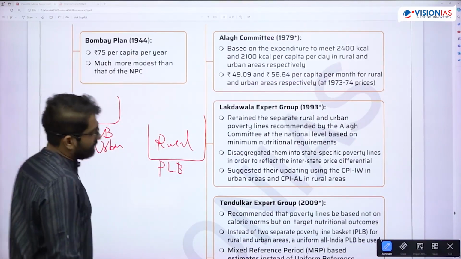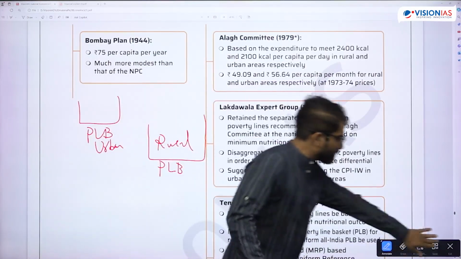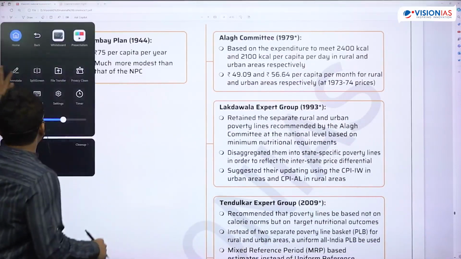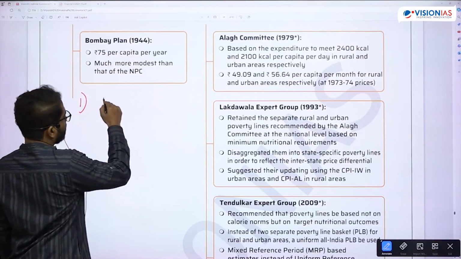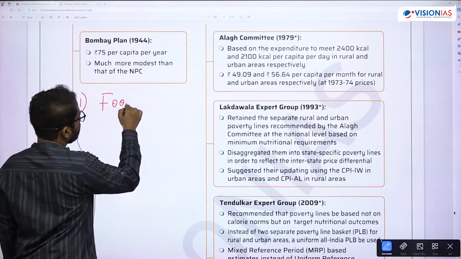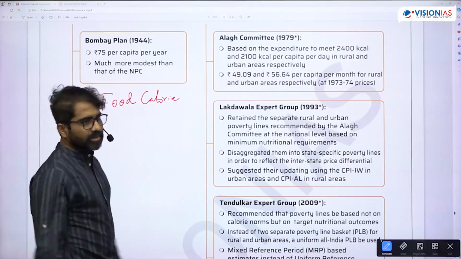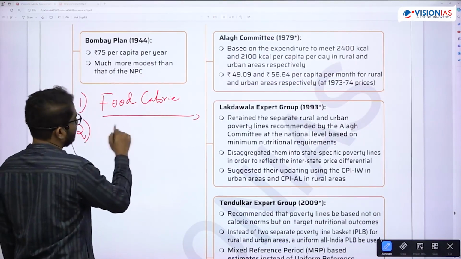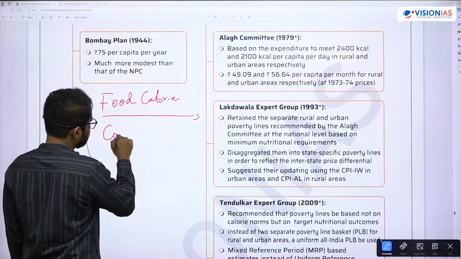What were the main recommendations of the Suresh Tendulkar committee? It came up with a few important recommendations. One, it identified that earlier committees were giving too much importance to food calorie. So he says slowly move away from food calorie and continue with the per capita consumption expenditure method.